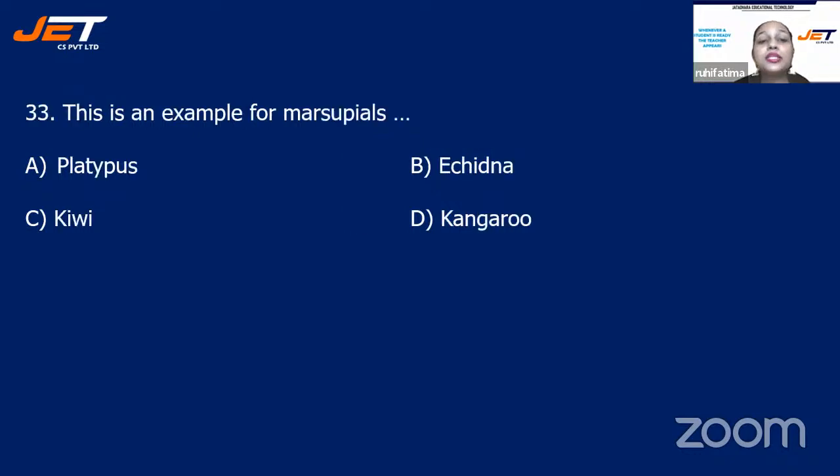Next question. This is an example for marsupials. Your options are option A, platypus, B, echidna, C, kiwi, and D, kangaroo. Very easy question. This question is of general knowledge also. This is an example of marsupials. Very well answered, children, in the chat box. It is option D, kangaroo. You all know what marsupials are? Marsupials are the animals who carry their young ones in their pouches.